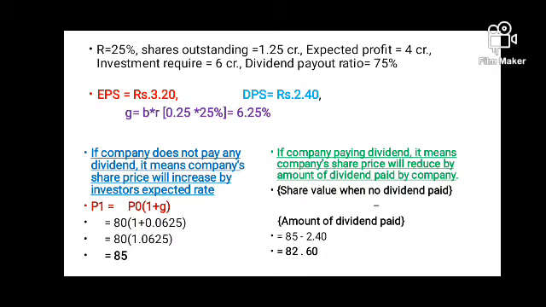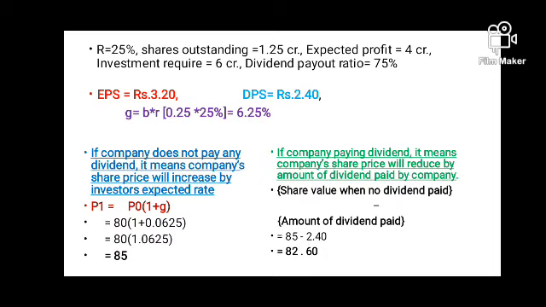Now on the right hand side, if the company declares dividend based on the present policy, the company's EPS is 3.2, and the dividend payout ratio is 75%, and that comes to 2.40 rupees. So if the company is paying 2.40 rupees, the value of share will reduce by 2 rupees 40 paisa, or you can say the net worth of the company will reduce by 2 rupees 40 paisa multiplied by the number of shares.